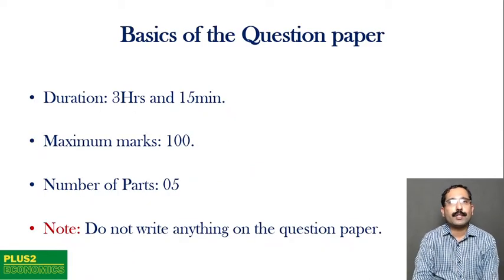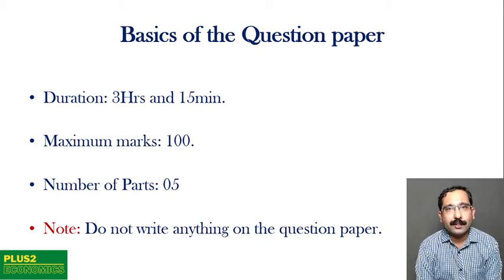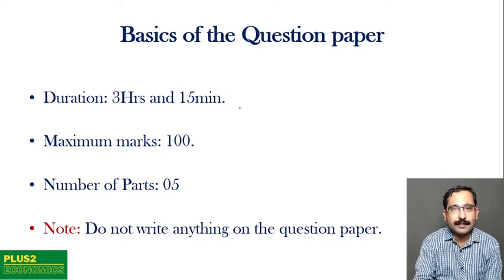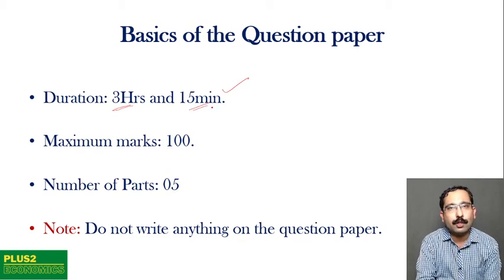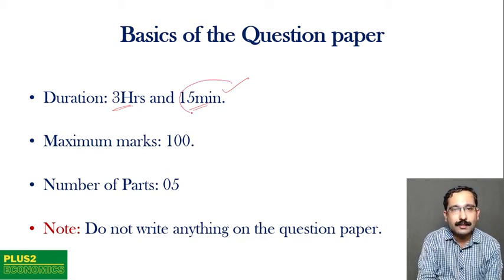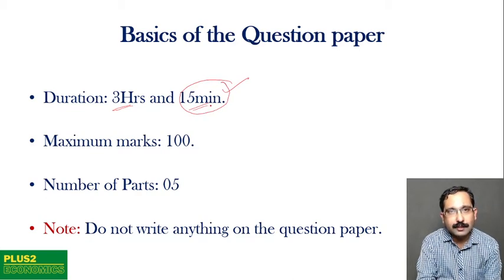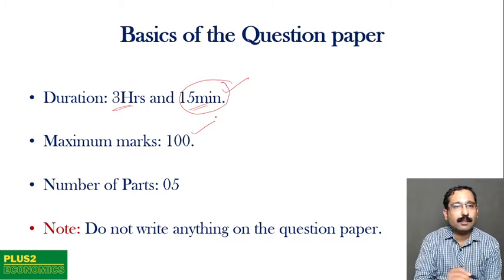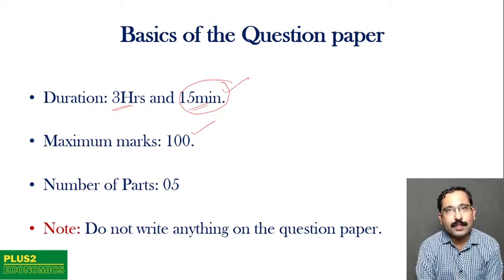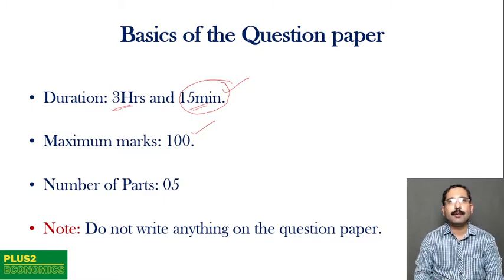So the basics of the question paper, which we have to understand even before we understand the different sections that are there in the question paper. First thing to be remembered by us is the duration of the exam is 3 hours and 15 minutes. So we'll be given 3 hours to answer the question paper, and we will have 15 minutes to read the question paper. In fact, we'll come out with another video explaining the important things that you should be doing in these first 15 minutes. Next thing is the maximum marks allotted that you can score in the examination is 100 marks. Although the question paper would be for 140, 150 marks, there would be a lot of choices that we will see in the course of this video.